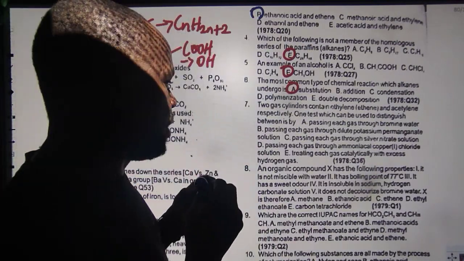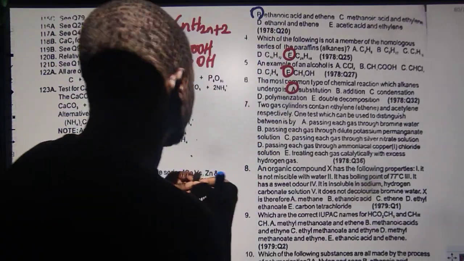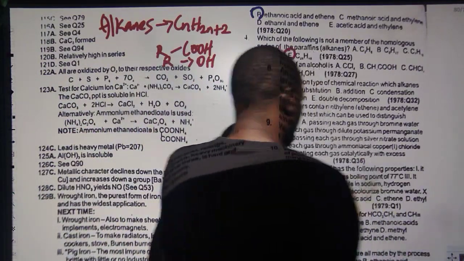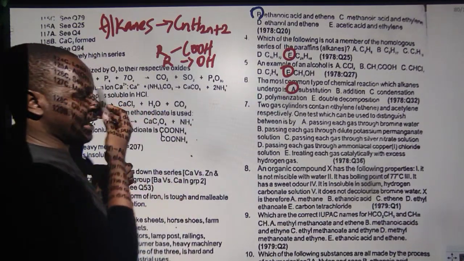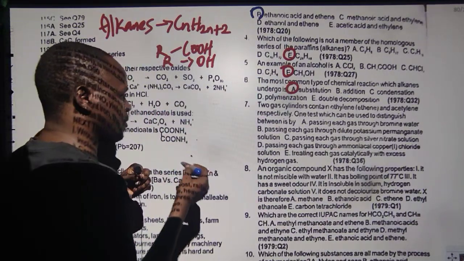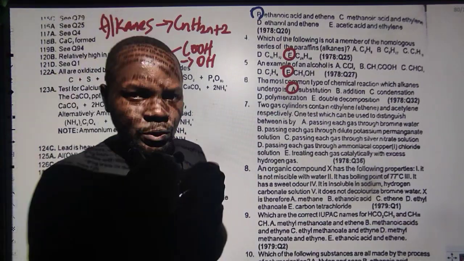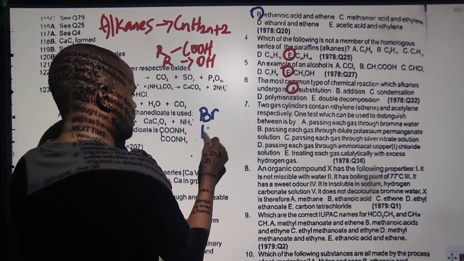Now, let me be quick to let you guys know something. To distinguish, I said in the other video, the other question, that alkenes and alkynes are both unsaturated. It is only alkane that is saturated, and you can easily use something like bromine water, KMnO4.